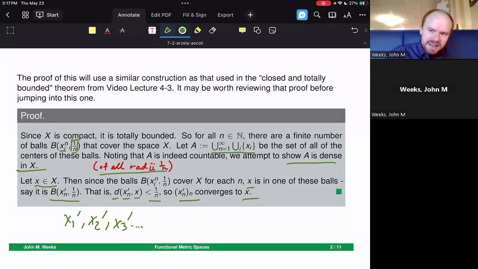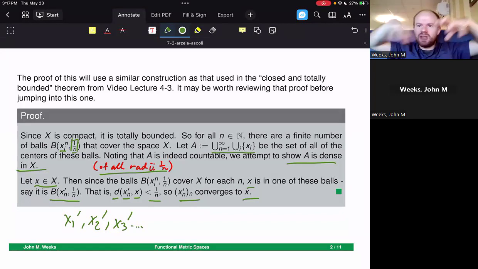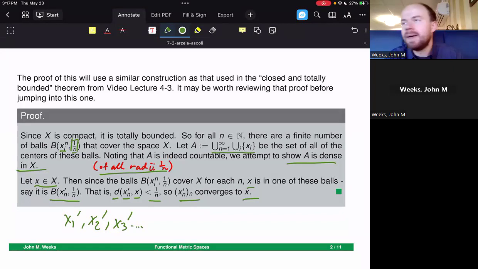I don't know if I've even said this in a video yet, so I'll say it here. Compactness for analysts is the next best thing to finite. It is like the analyst's version of finite, because it says that, using our open covering definition that we've read about a few weeks ago, in terms of the topology on the compact metric space, any time that you take a look at a collection of open balls that cover the space, you only really need finitely many.